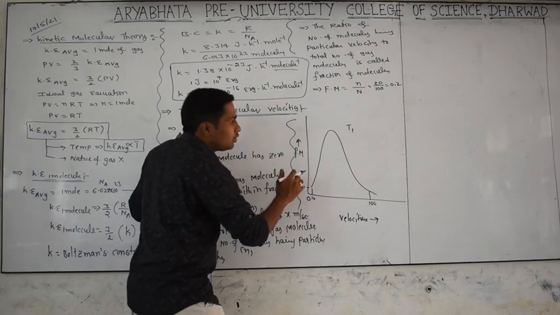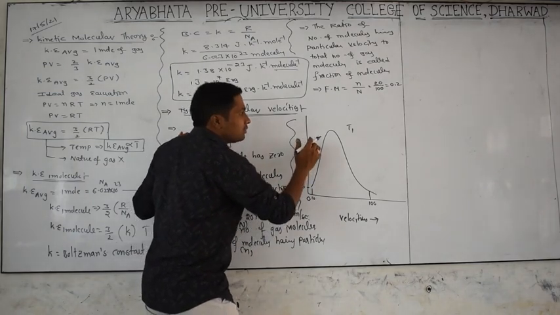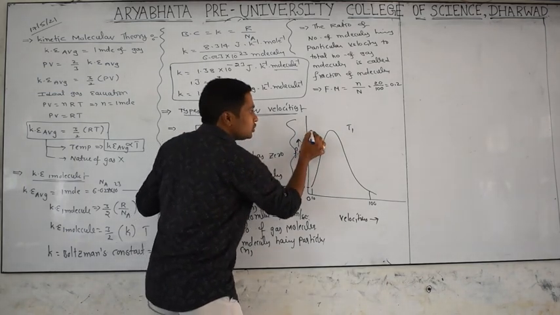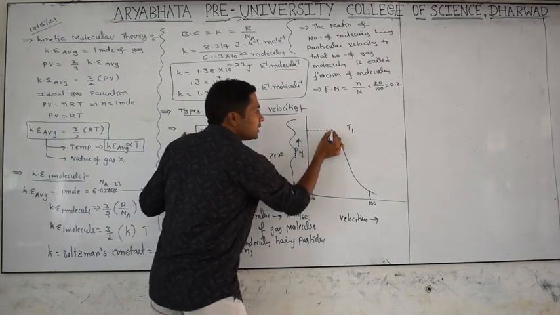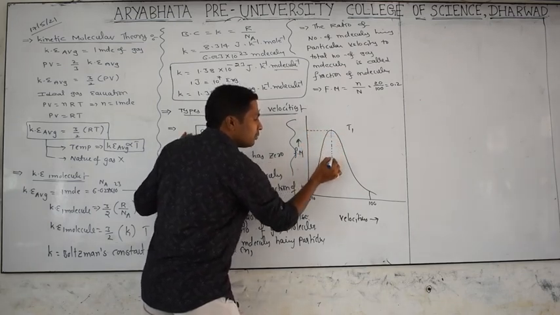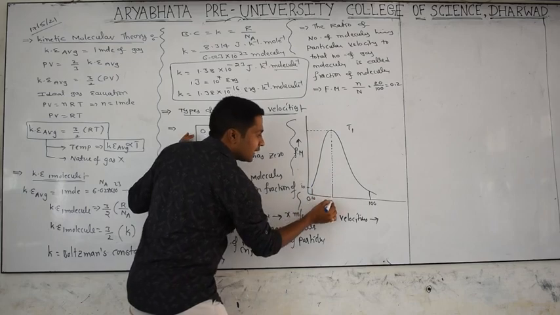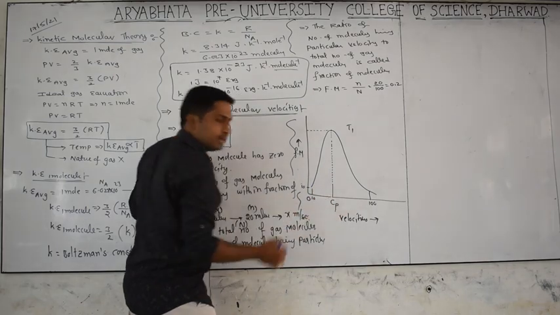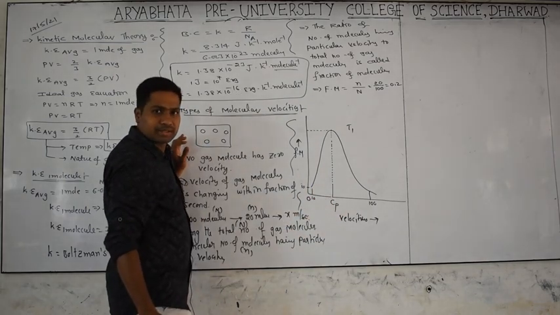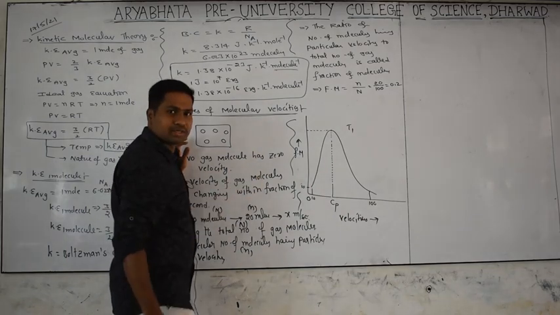The fraction of molecules having a particular velocity goes on increasing. So the maximum number of molecules have a particular velocity, denoted by Cp, the most probable velocity. I will explain all these things.